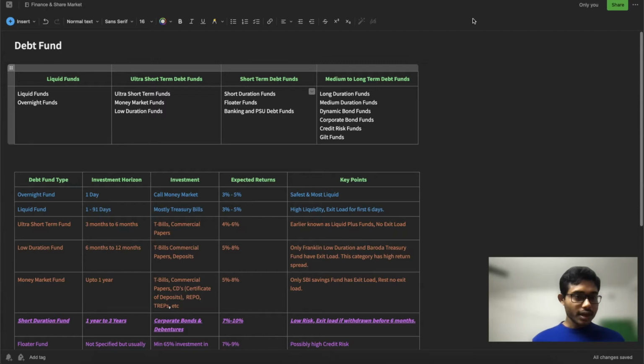So as you can see, under liquid fund there are two types of debt funds. Under ultra short term debt fund there are three types, short term debt fund three types, and under medium to long term debt fund there are six types of debt funds.